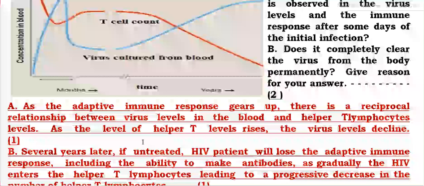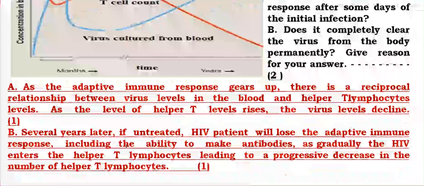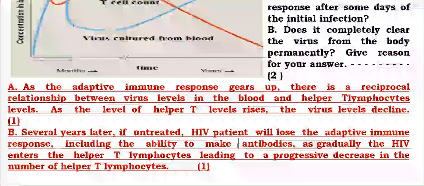After several years, an untreated HIV patient will lose the adaptive immune response and finally all his immunity will be lost, antibody formation will stop, and finally the lymphocyte cells will be damaged and the person will be dead.